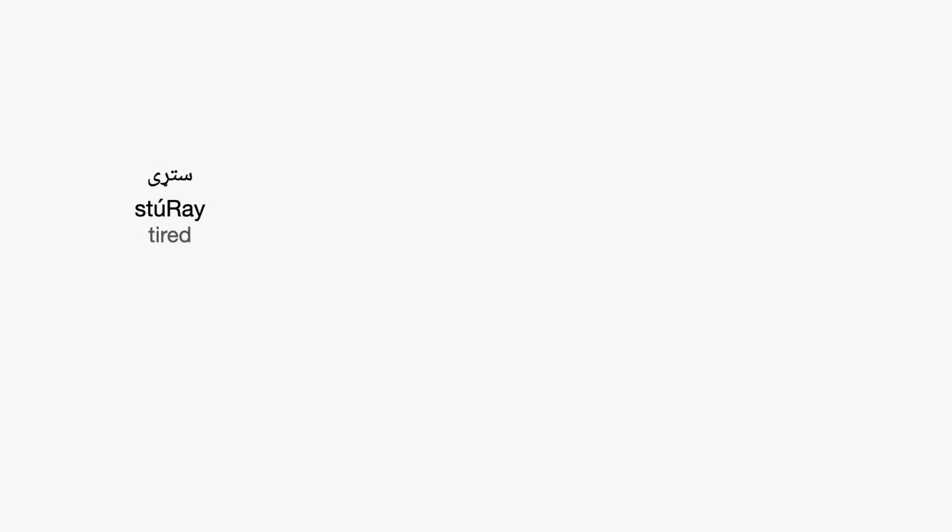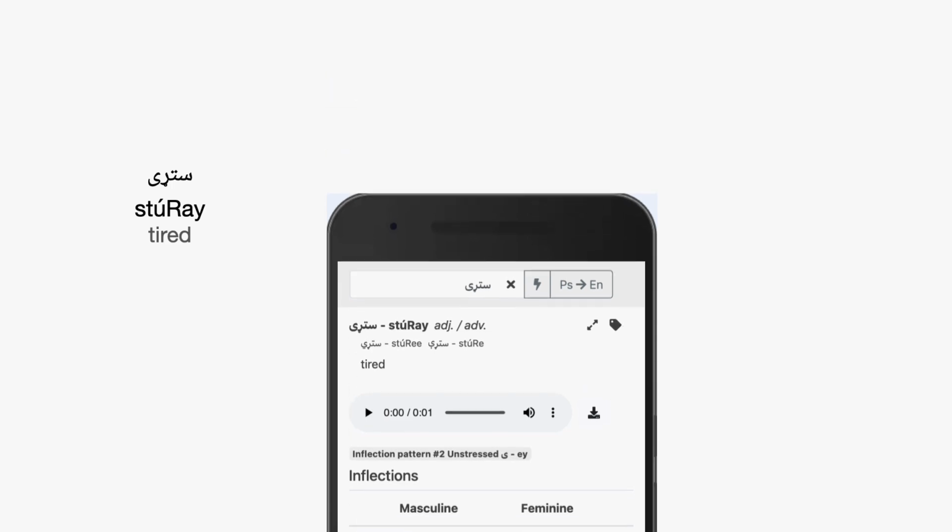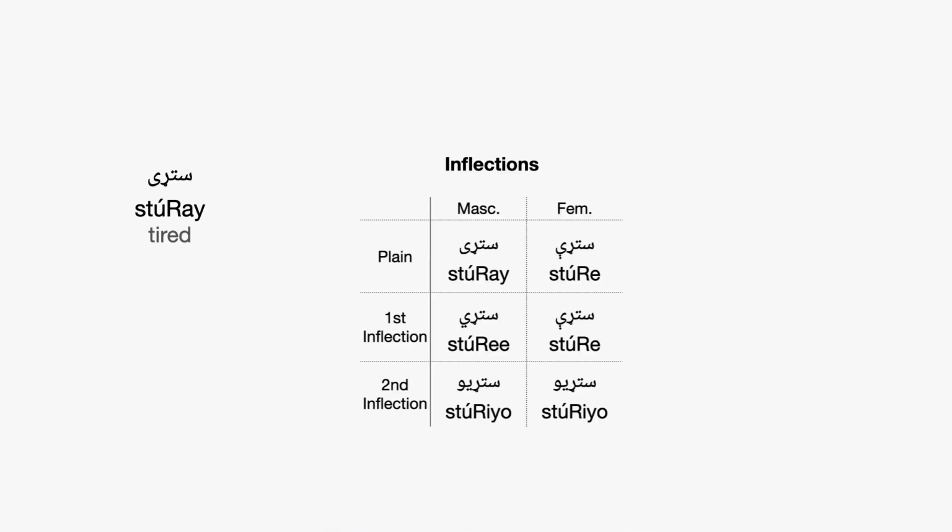When we have an adjective like stare, how do we know how it's going to change? And how do we know how to make it agree with the subject we're talking about? Now, thankfully in Pashto, it's not just a bunch of madness that you have to memorize. There's just a few simple patterns that show you how these words change. And that's another topic for another video. But for now, I'll just tell you that if you look up a word like stare in the Lingdocs Pashto dictionary, you'll see below the word a chart with inflections. And it looks something like this. Here you'll have a bunch of different forms of the word.